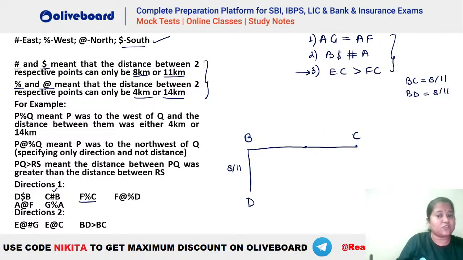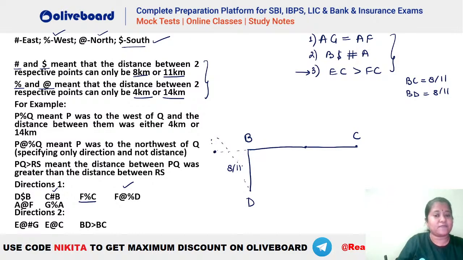Okay, now we know that F has to be towards the west of C, but whether F is towards the west of B or whether it is between B and C, that we do not know. F can be anywhere to the west of C, isn't it? So we will check. Now we have F at the rate percentage D. What is the meaning of at the rate percentage? At the rate means north, percentage means west. So that means F should be towards the northwest of D. That means you can see that F has to be somewhere like this, isn't it? So you can understand that if it is towards the northwest, that means F should be somewhere like this.